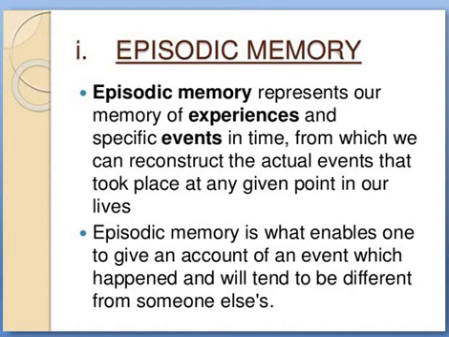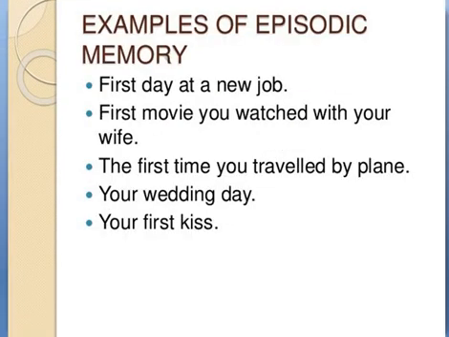Now come to episodic memory and semantic memory. First one is episodic. Episodic memory represents our memory of experiences and specific events in time, from which we can reconstruct the actual events that took place at any given point in our lives. Episodic memory is what enables one to give an account of an event which happened and will tend to be different from someone else's. Examples are: first day at a new job, first movie you watched with your friends, the first time you travel by plane, your wedding day, your first kiss. All these are examples of episodic memory.